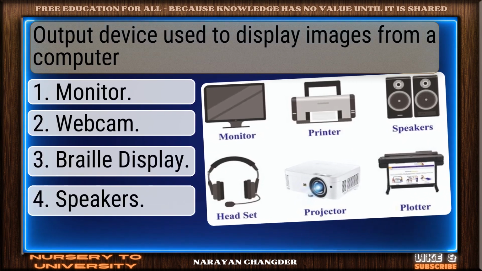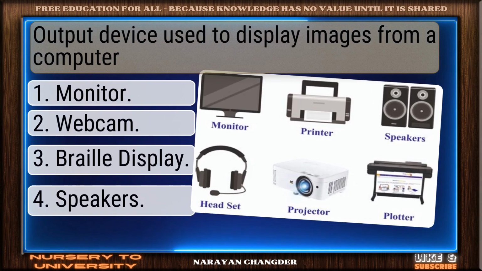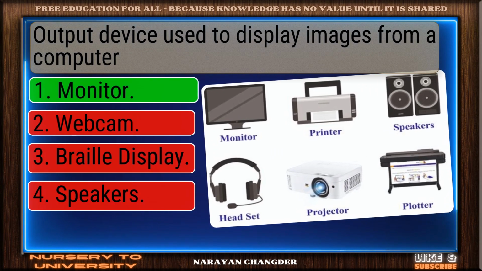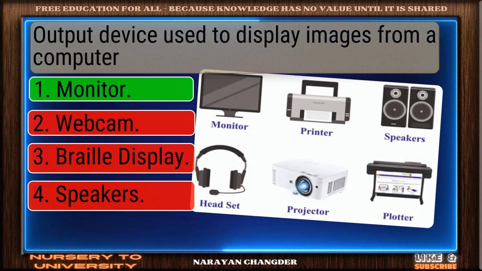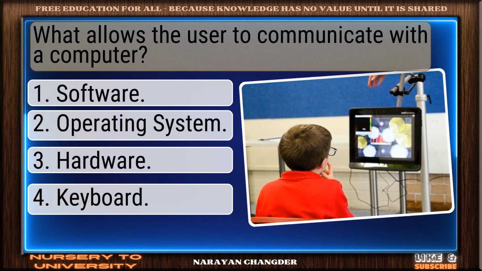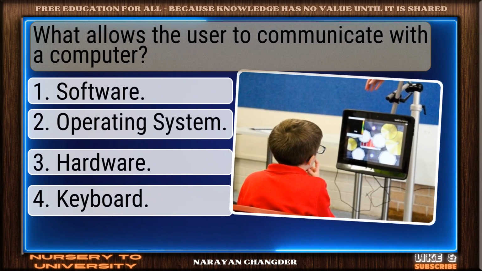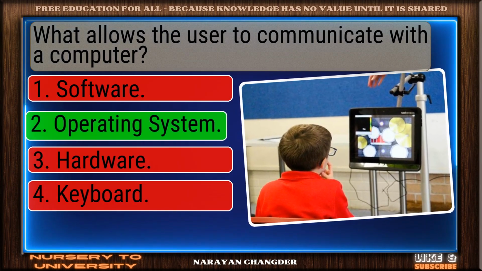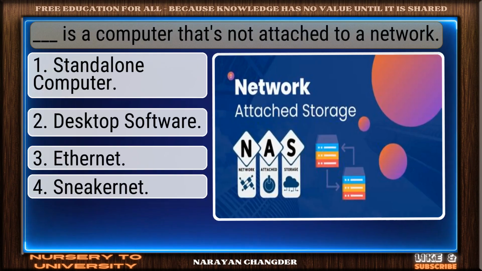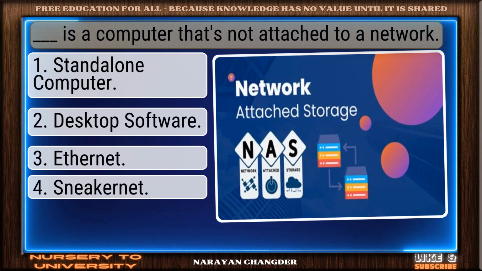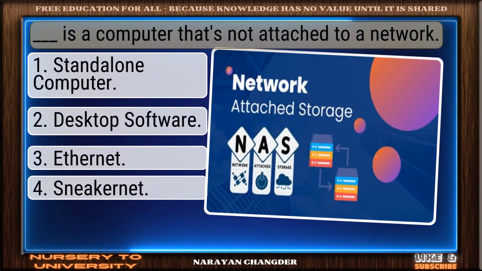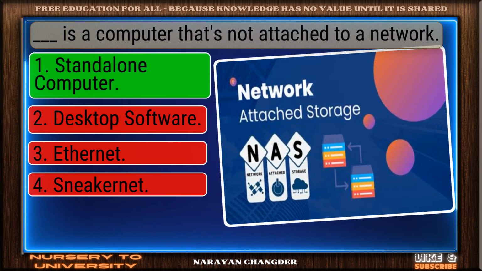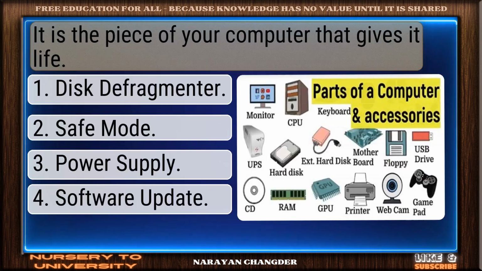Output device used to display images from a computer. Excellent. Monitor is well reasoned. What allows the user to communicate with the computer? Right choice. Operating system is best. Dash is a computer that's not attached to a network. Bravo. Standalone computer is the answer.